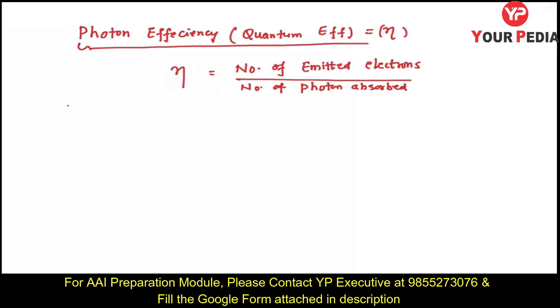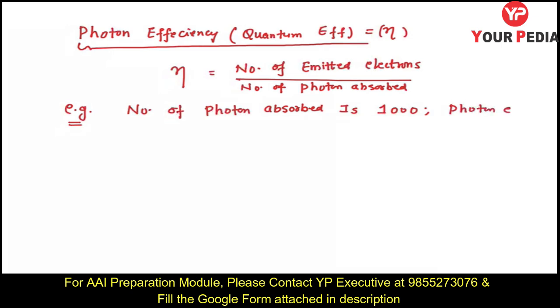Fine. Now see, for example, let us say the number of photons absorbed is 1000, and photon efficiency is 0.2%, let us consider.